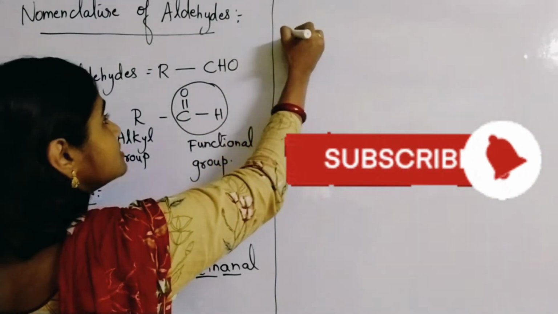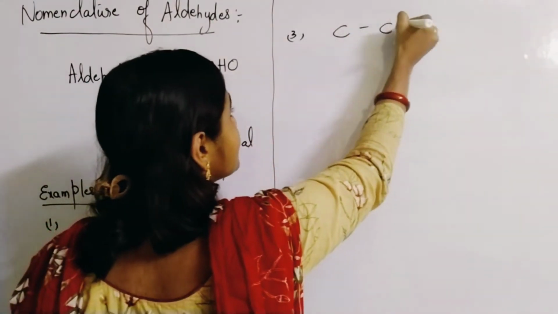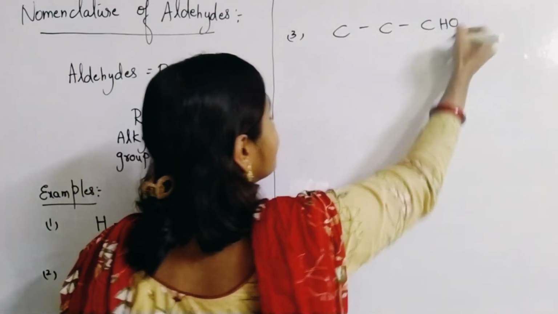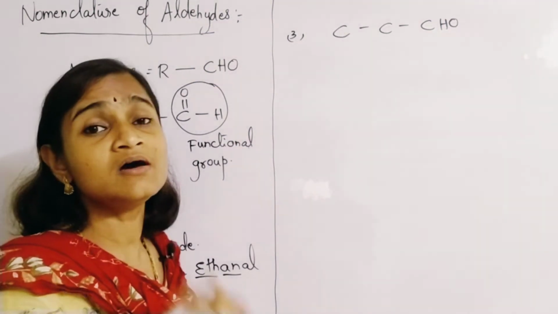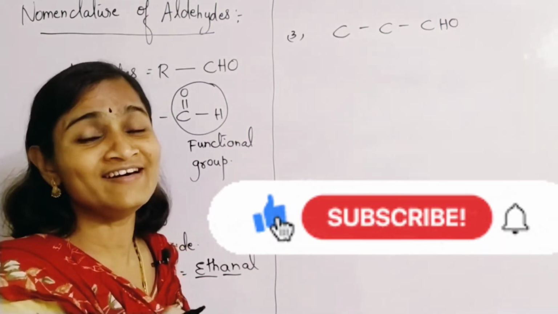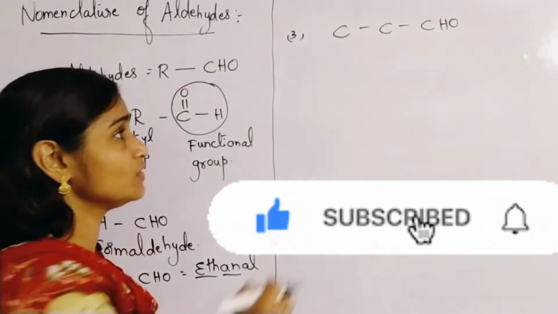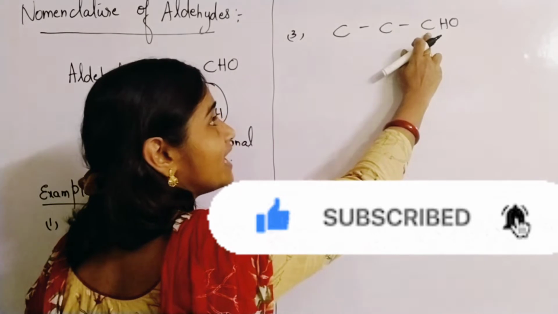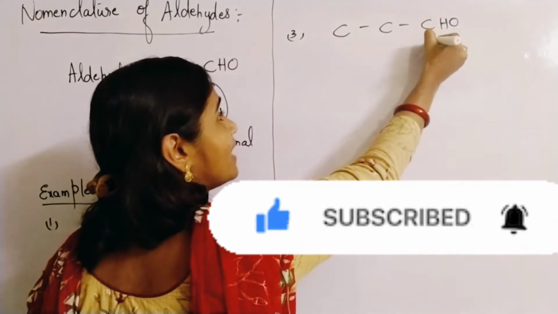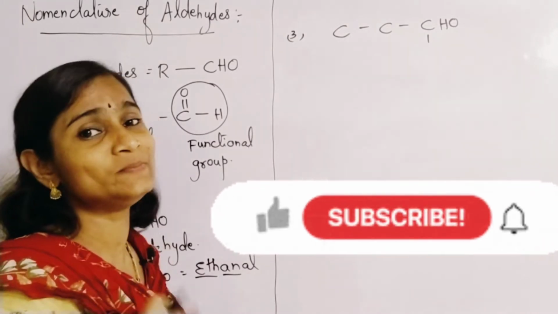So automatically, what will be the third one? With 3 carbon atoms. Here the carbon atom in the functional group of aldehydes is also included in the parent chain. You have to remember that point. You include this carbon atom in the parent chain, and you give numbering from the end where the functional group is present.